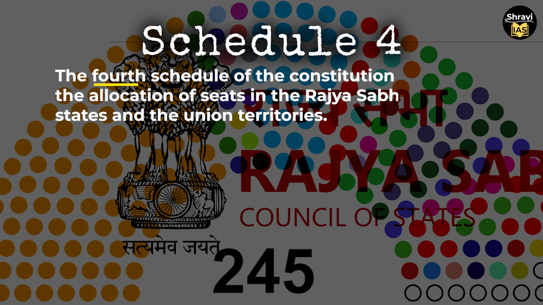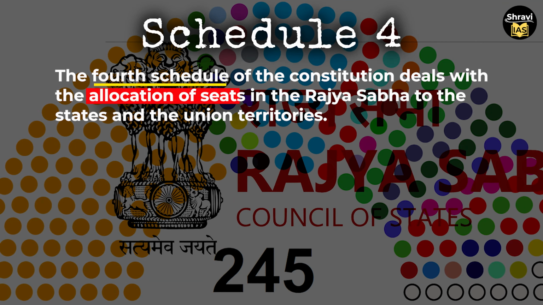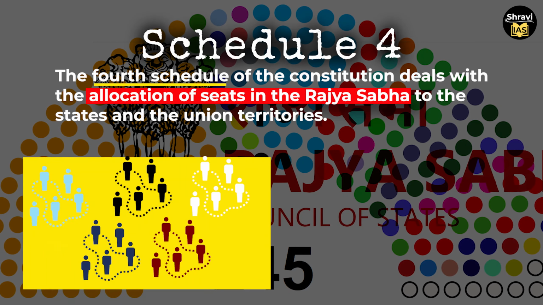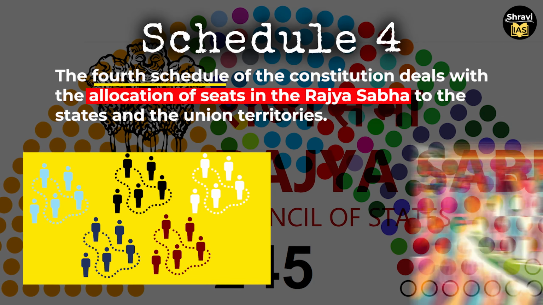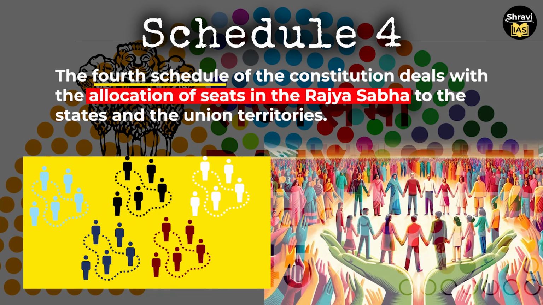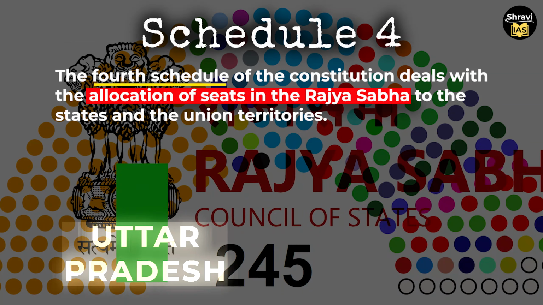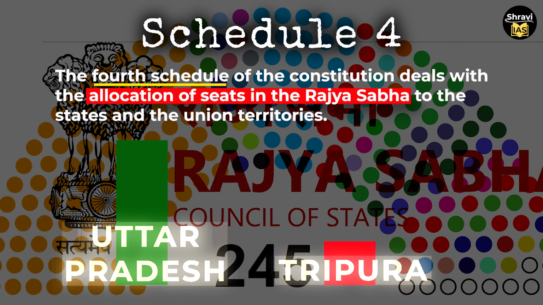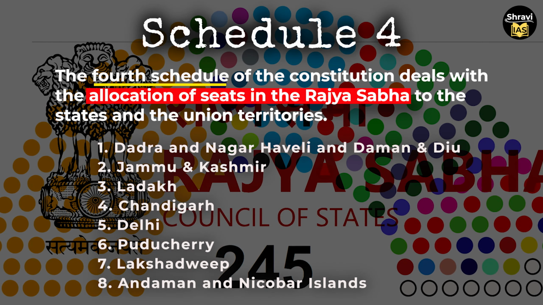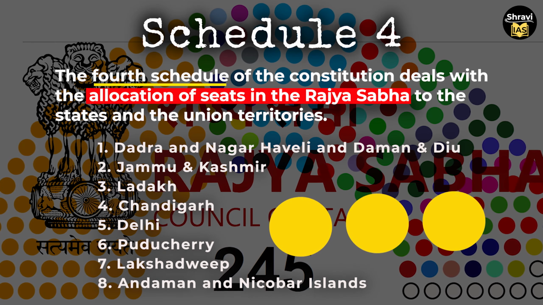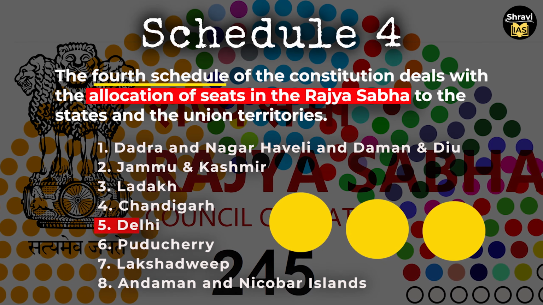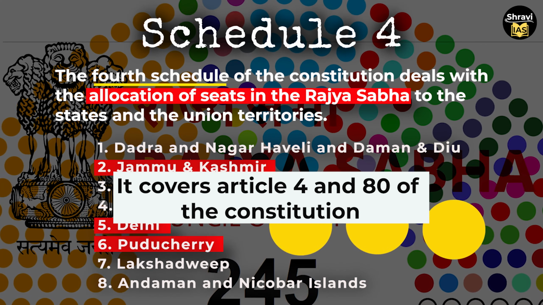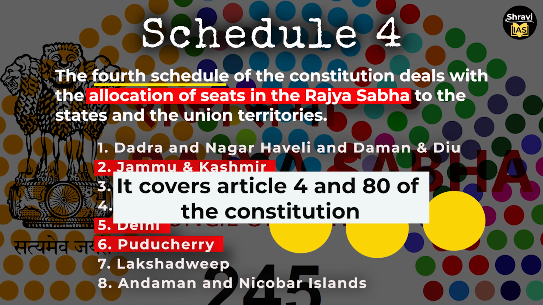Schedule 4. The fourth schedule of the Constitution deals with the allocation of seats in the Rajya Sabha to the state and the union territories. Moreover, the allocation of the seats in the Rajya Sabha is given on the basis of the population. Hence, they vary from state to state. UP has the highest numbers, whereas Tripura has the lowest numbers of the seats in the Rajya Sabha. Out of 8 union territories, only 3 union territories have the representation in the Rajya Sabha, and these UTs are Delhi, Puducherry, and Jammu and Kashmir. It covers Article 4 and Article 80 of the Constitution.